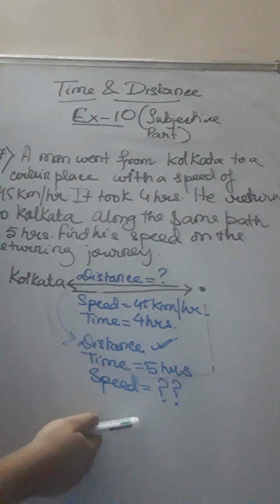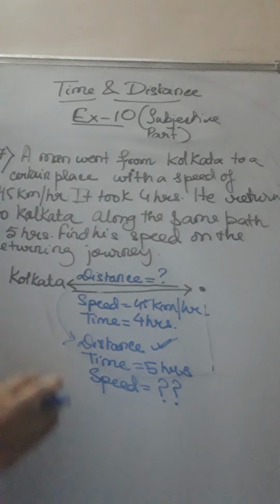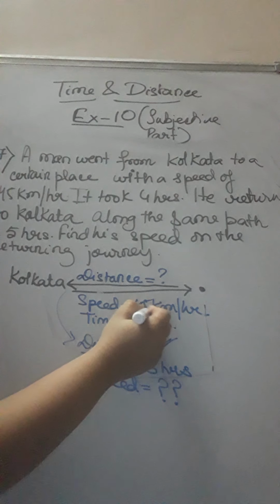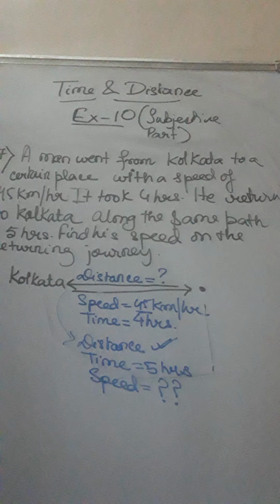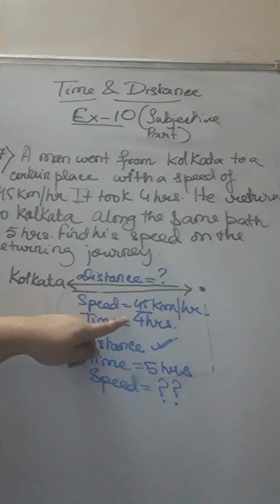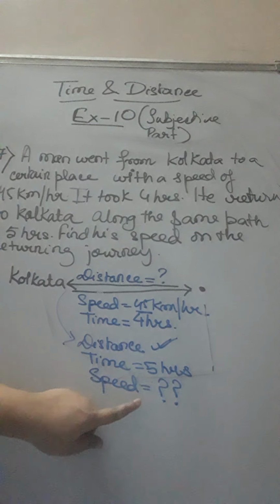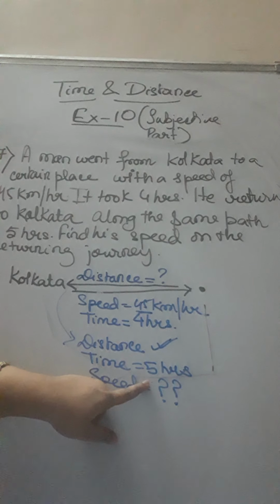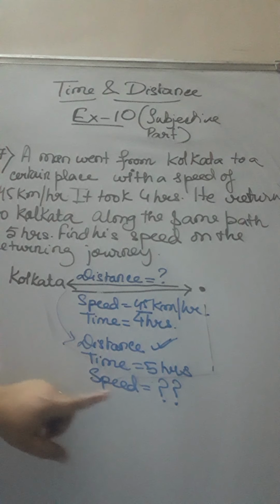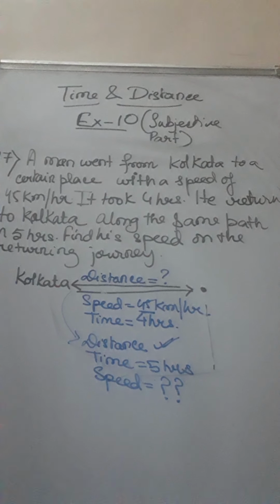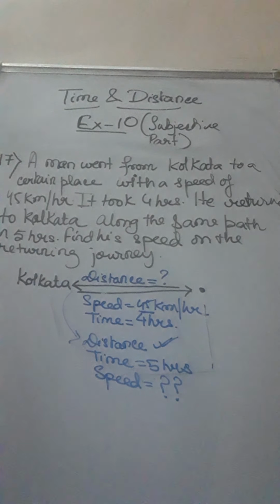Obviously we don't know and we need to find out, but we should be sure that the speed value must be less than 45, because when he was traveling with 45 he took less time, and now he is taking more time, means his speed will be lower than 45. So if you get a value less than 45, that means your answer is right.